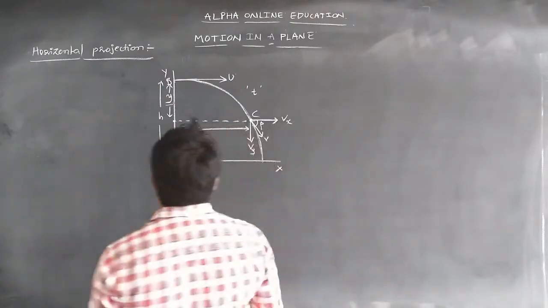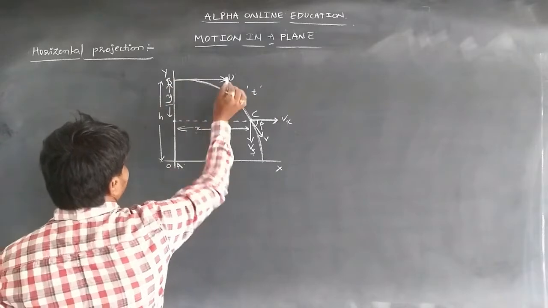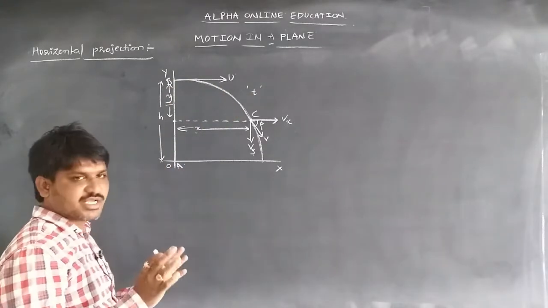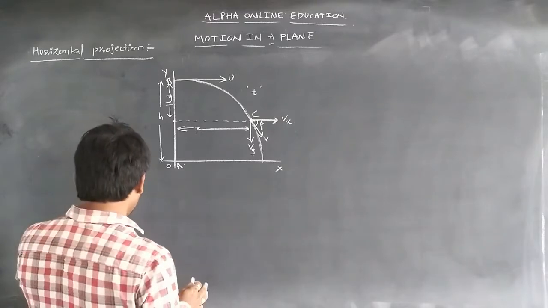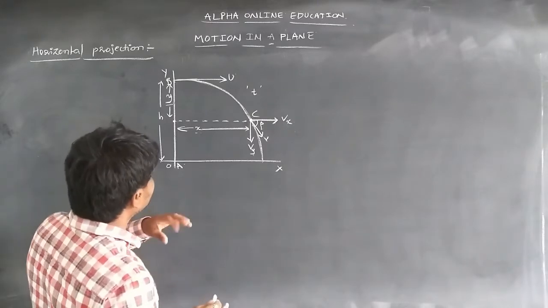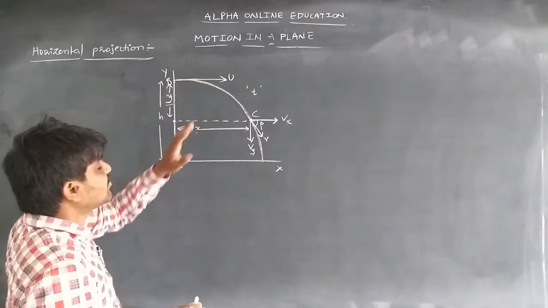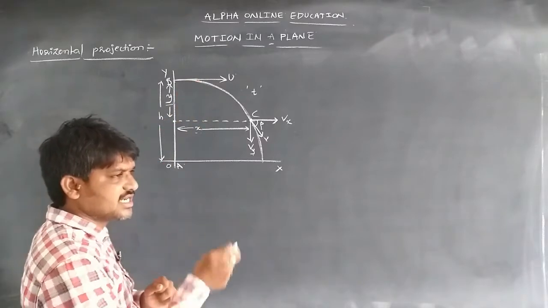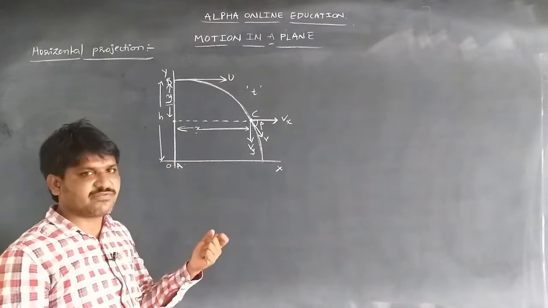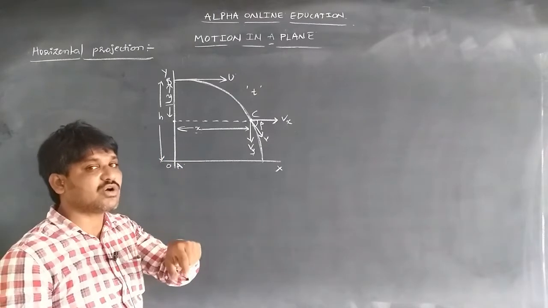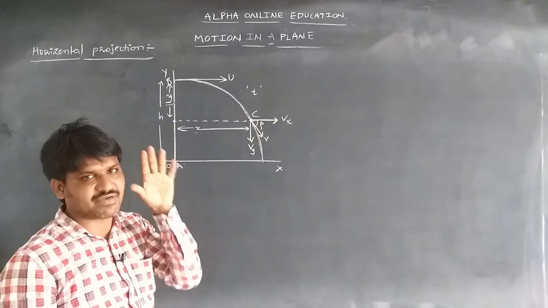Here, when a body is projected with initial velocity u horizontally, only the body is projected horizontally, so there is no vertical initial velocity; it becomes 0. So whenever the body is projected horizontally at the initial stage, the body is also moving vertically downwards like a freely falling body under the influence of acceleration due to gravity.